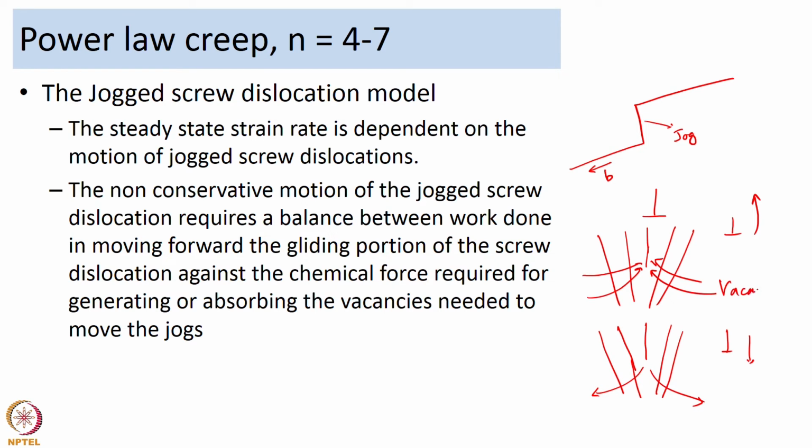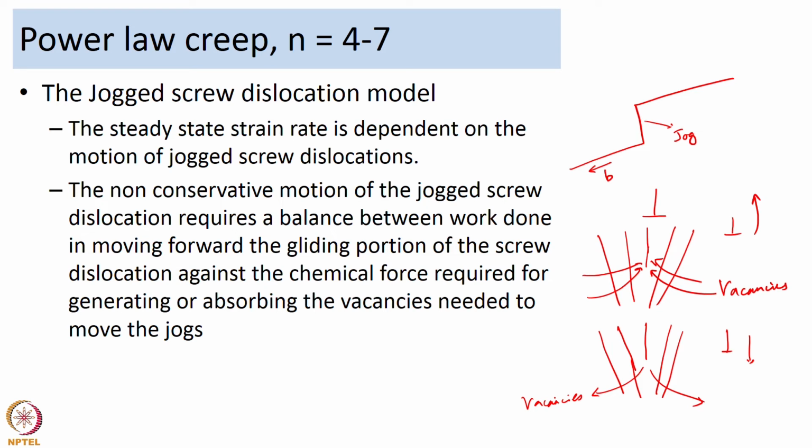So, in case 1 vacancies are moving towards the dislocation core, in case 2 vacancies are moving away. So, either you have absorption of vacancies at the core, or you have generation of vacancies at the core, and both are necessary for the climb of the dislocation. So, this is a concept they used.